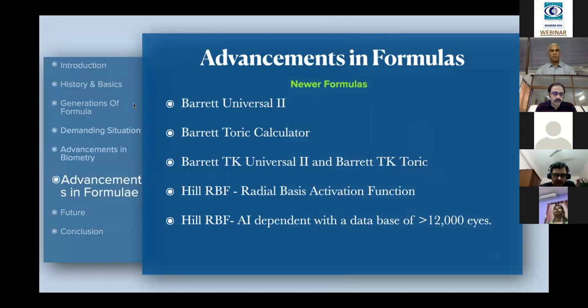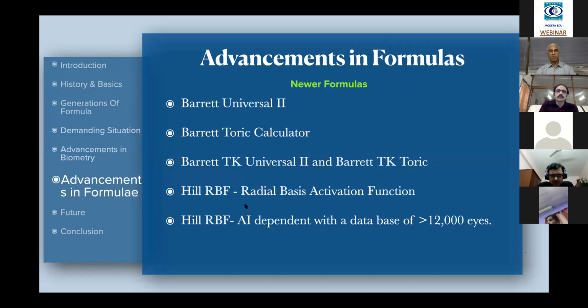See the advancements in the formulas like Barrett Universal 2, where it doesn't consider the posterior corneal curvature, whereas Barrett toric considers the posterior corneal curvature indirectly, whereas in Barrett TK Universal 2 and Barrett TK toric, it takes the directly acquired posterior corneal curvature, total corneal curvature, and then gives the formula. So definitely this is far superior than the SRKT.